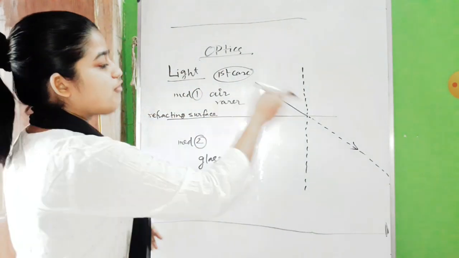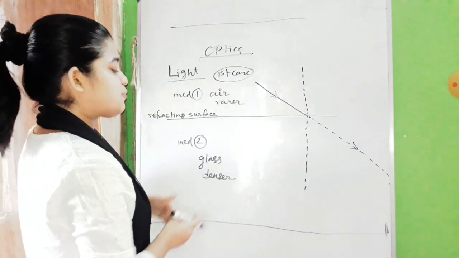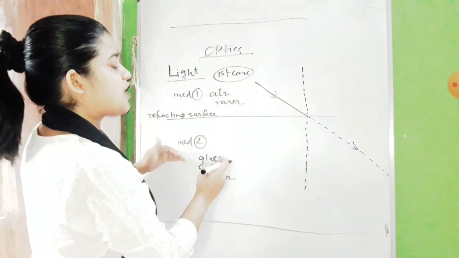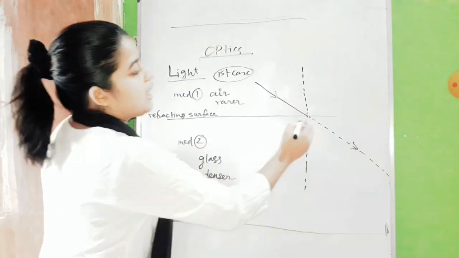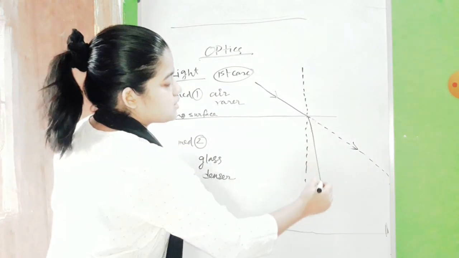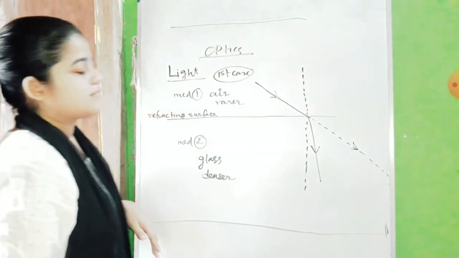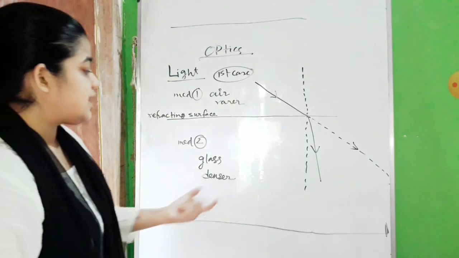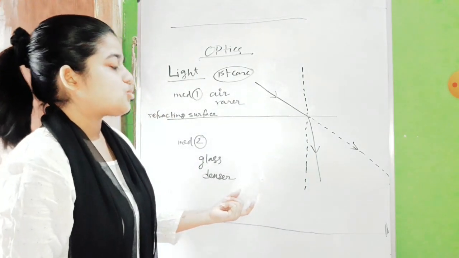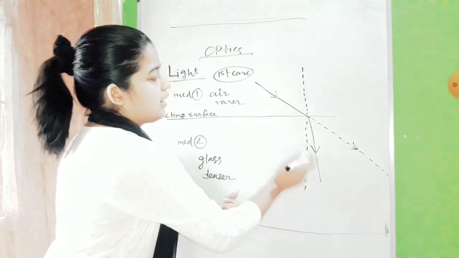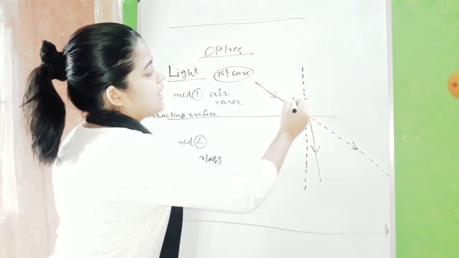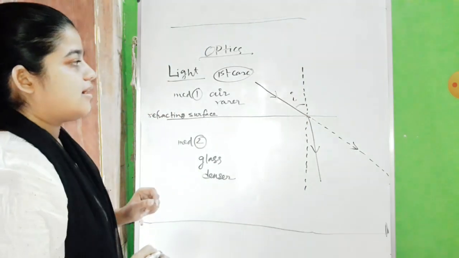But instead of following that straight line, just because its medium changed, from medium 1 it entered into medium 2, it will come closer to the normal. Why? Because this medium is denser, so its speed gets slower, and it comes towards the normal. Now this was our angle of incidence.